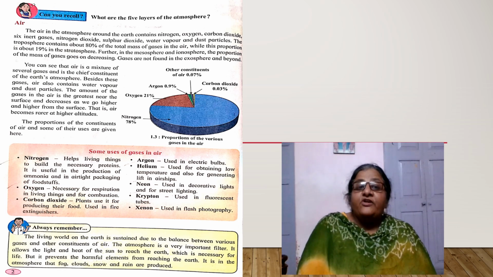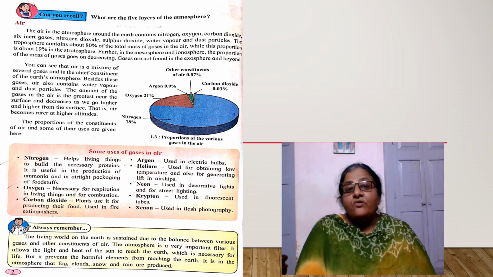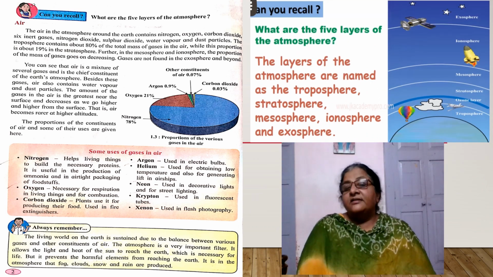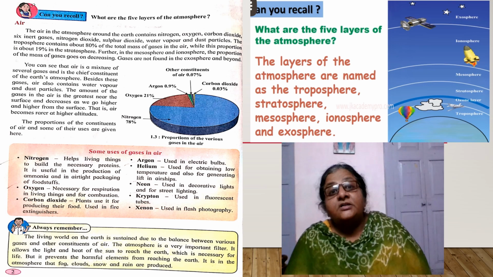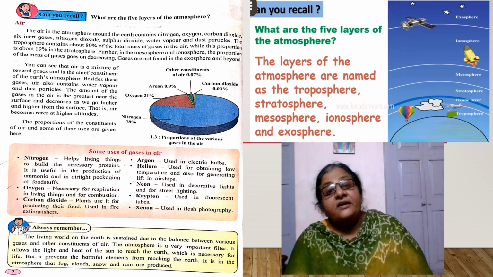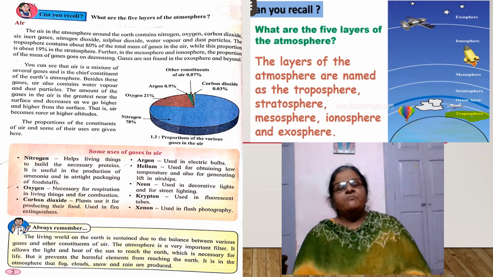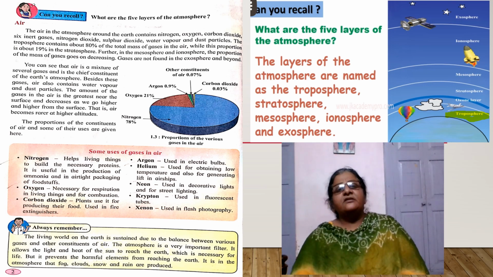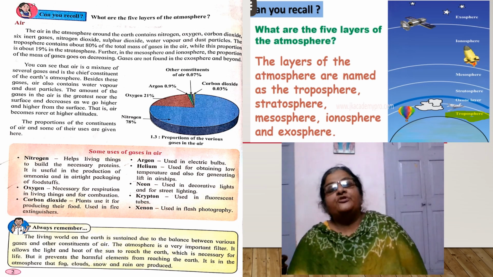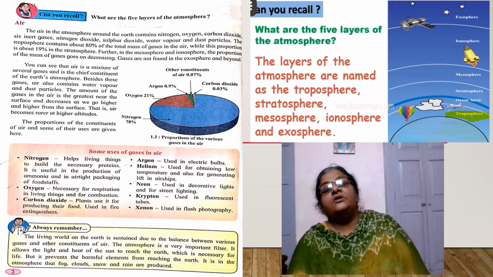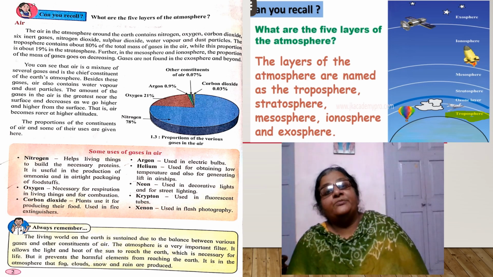Now, what are the five layers of the atmosphere? We know the atmosphere has different layers. The layer close to the earth is called the troposphere, and it consists of a thick mass of gases, meaning the greatest proportion of air is present in the troposphere because it is close to the surface of the earth.